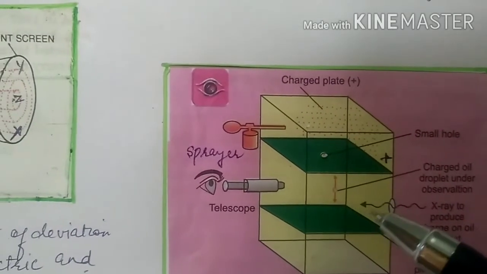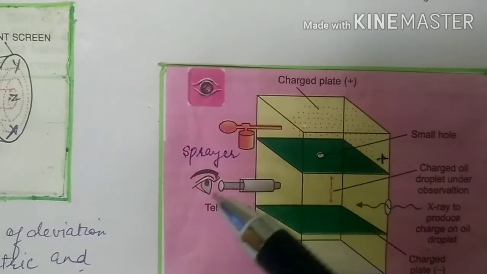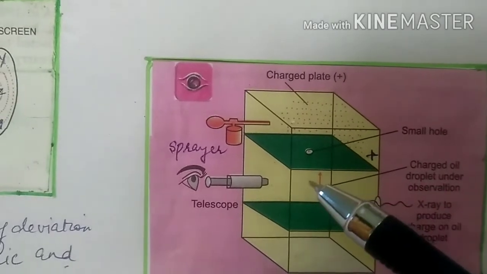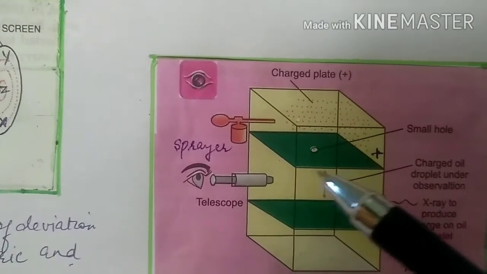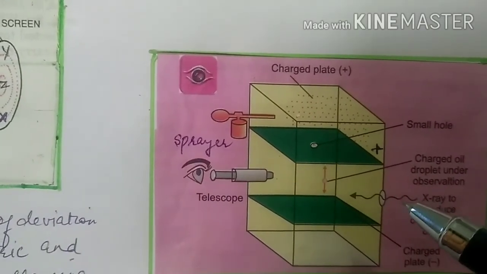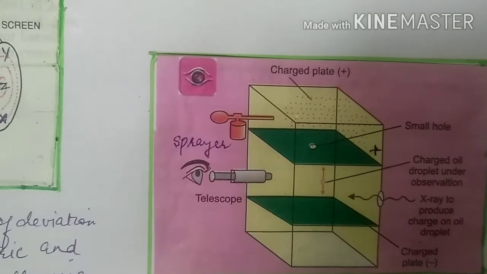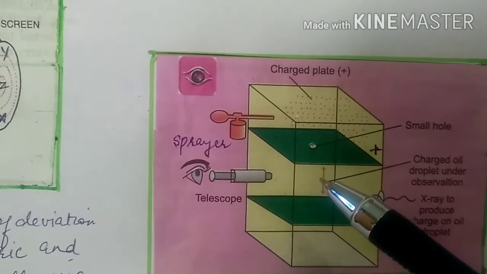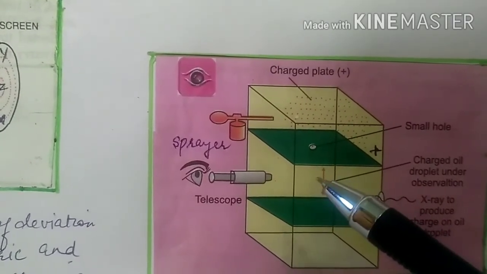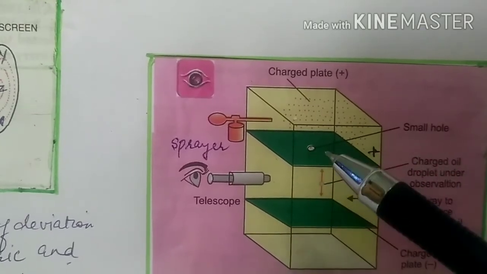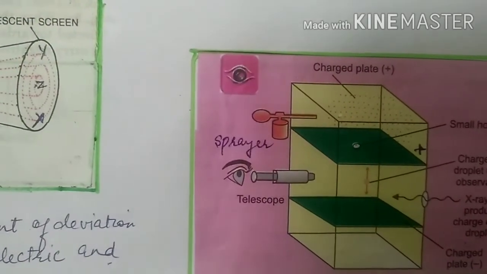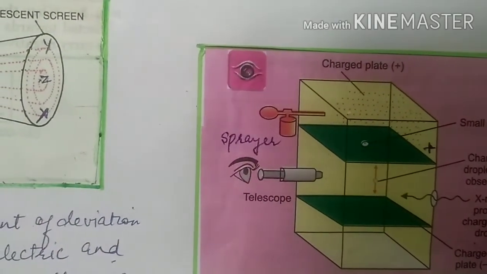But what was done, this droplet was being observed through a telescope, and an X-ray was introduced into the chamber, and the air in the chamber, it was ionized because of these X-rays, and electrons were taken out from the air molecules. These electrons settled on the oil droplets, making the droplets negatively charged. Now you see, negatively charged droplets would be attracted towards the positive charged plate.